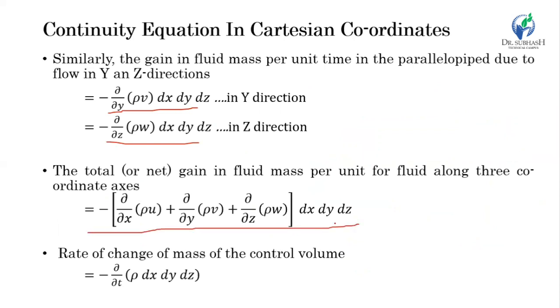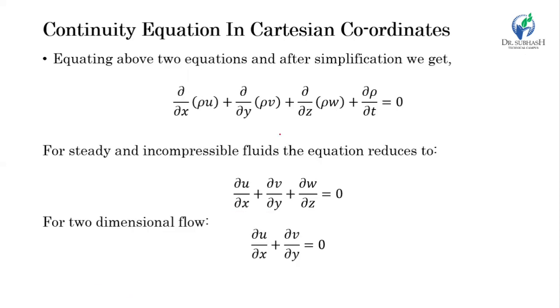But this is exactly equal to the rate of change of mass in the control volume, and that we can denote in rate form as del by del t of rho dx dy dz. So by equating these two terms and neglecting the common factor from both sides, we get the equation like this: del by del x of rho u, plus del by del y of rho v, plus del by del z of rho w, plus del rho by del t equals 0. So this is after simplification.